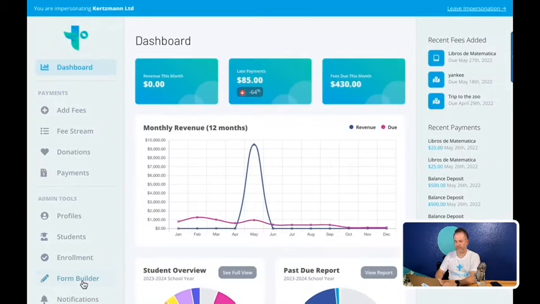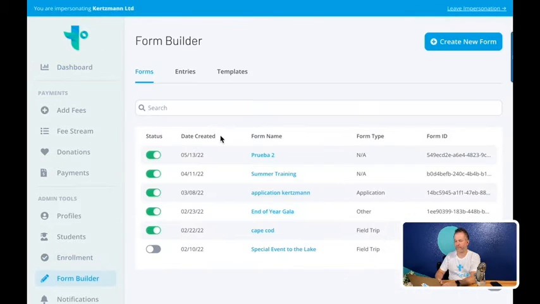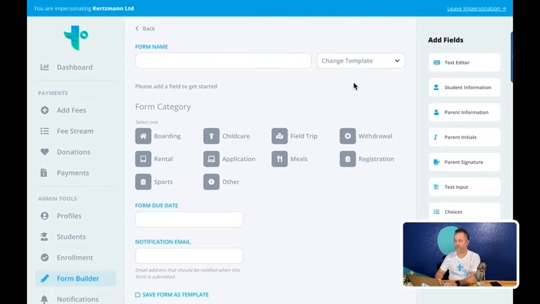So the first thing I'm going to do is you'll see your login, you're in your dashboard, go to Form Builder. And you'll see here you have the ability to really create new forms. You can see what forms are available. You can view entries and you can also set up templates. I'm going to go straight to creating a new form. So you click on create new form.